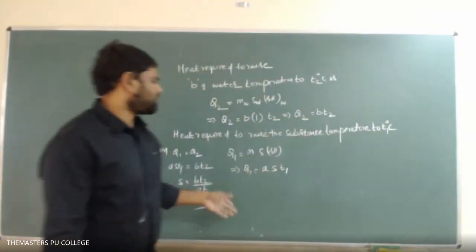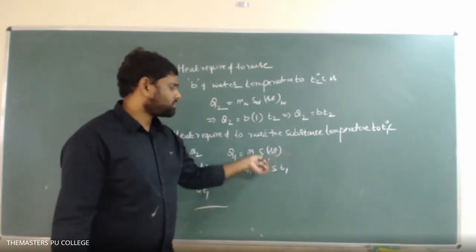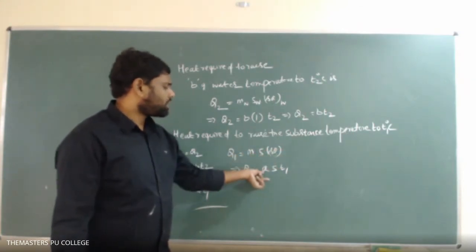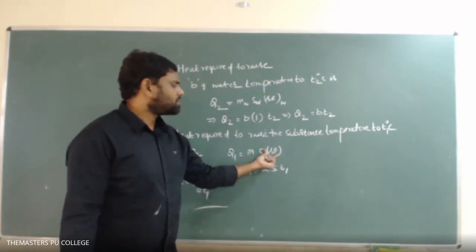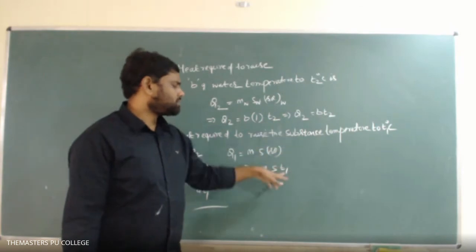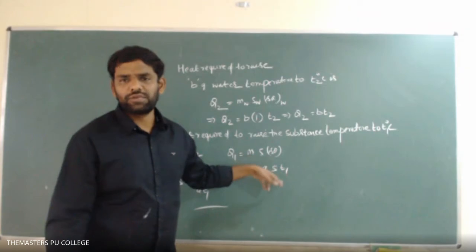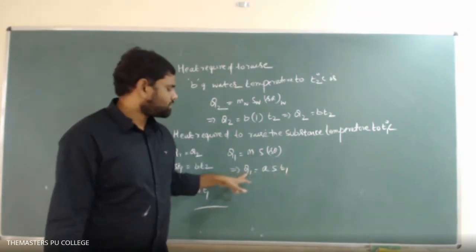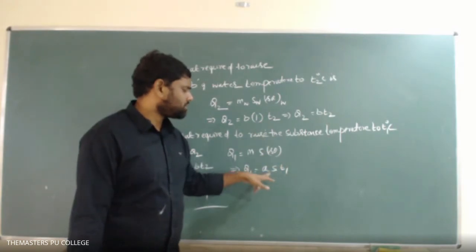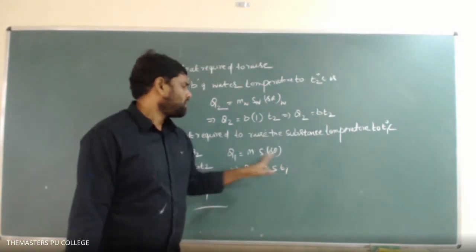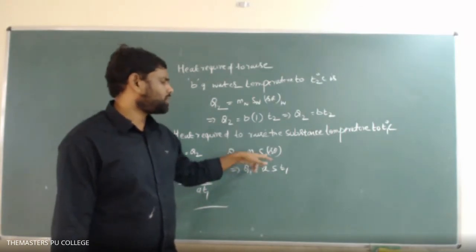What is heat required? It is the product of mass, specific heat and temperature rise. Here the mass they have given is A gram. Specific heat value we have to calculate, let it be S. The temperature raised is T1 degrees centigrade, which is mentioned in the problem itself. So the heat required to raise the substance temperature to T1 equals A S into T1. Heat required is nothing but the product of mass, specific heat and temperature rise.